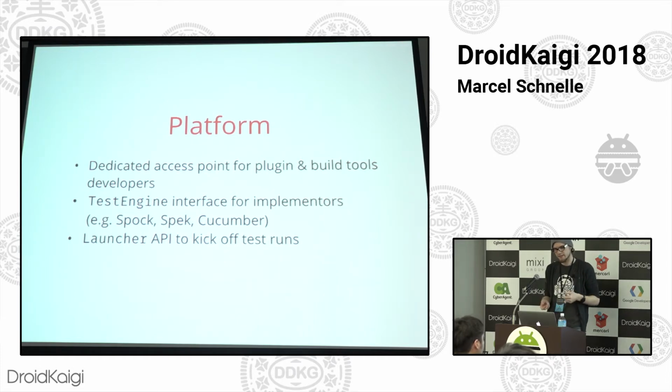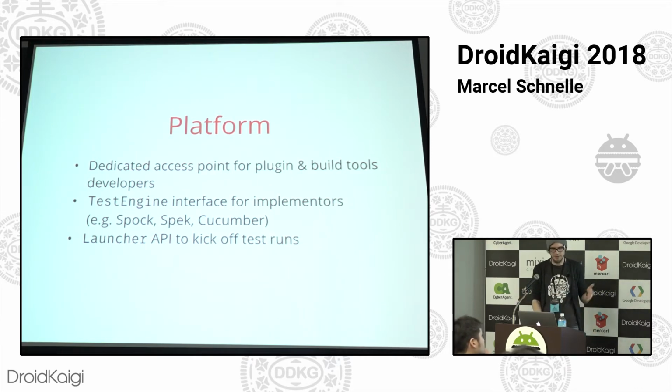It's just an interface, very abstract, and it doesn't really know about the implementation details. And then you can imagine frameworks like Spek or Spock or whatever other test library you know, they could implement their own test engine and then hook into this kind of JUnit platform approach, and then the developers behind it could have their tests run on the JUnit platform.